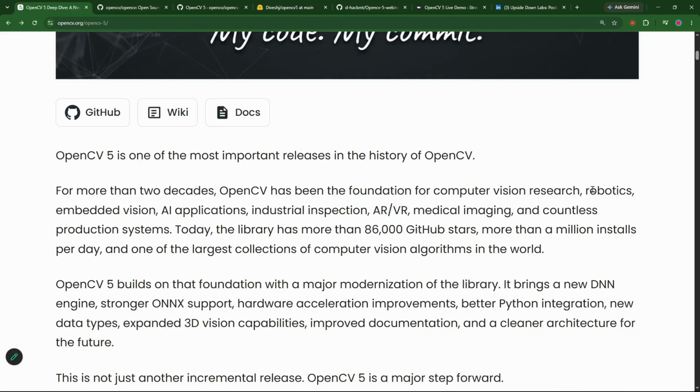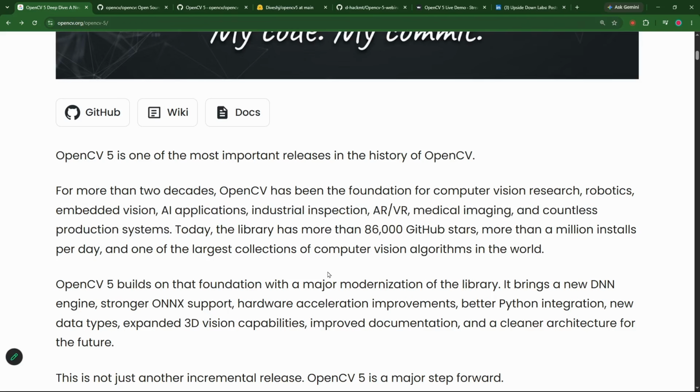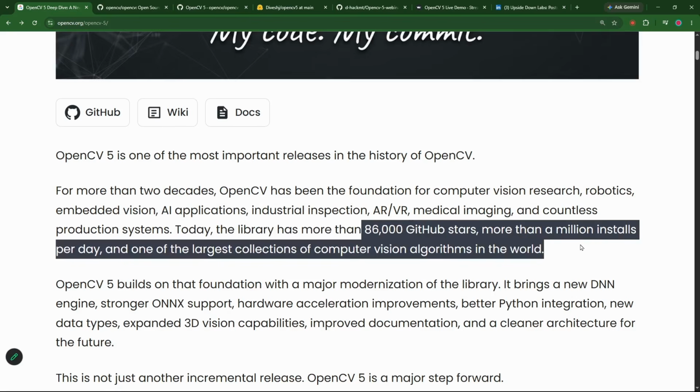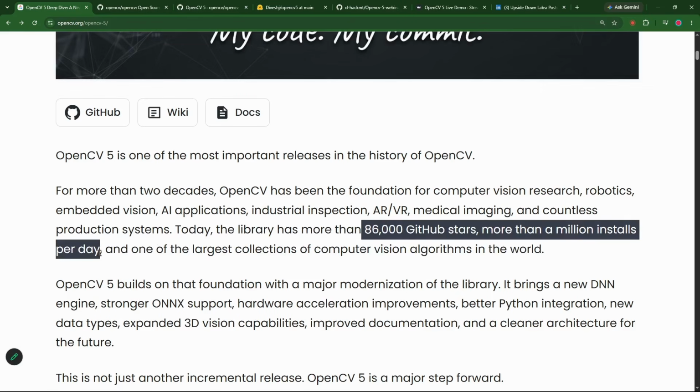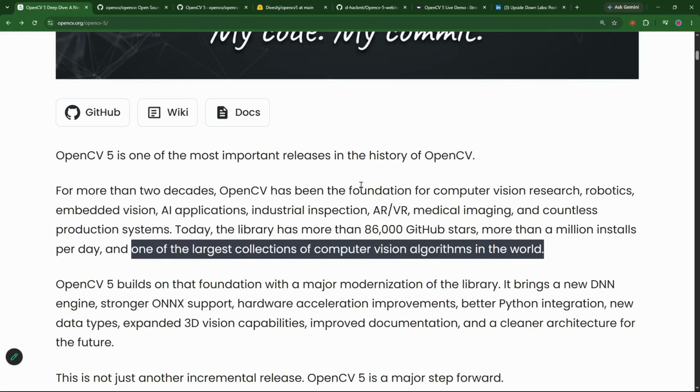It is used in robotics, in embedded vision, which means small devices, AI applications, industrial inspection, AR, VR, medical imaging, and countless production systems. There was no other alternative to OpenCV. Today, the library has more than 86,000 GitHub stars and more than a million installs per day, and it is one of the largest collections of computer vision algorithms in the world.